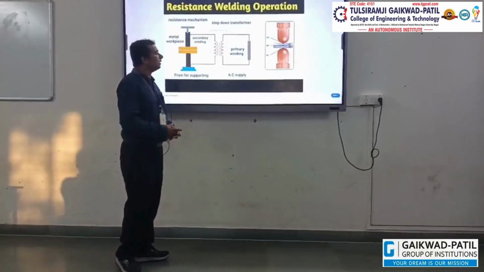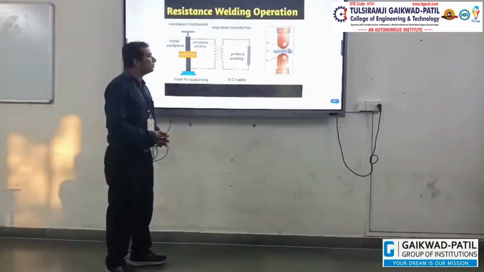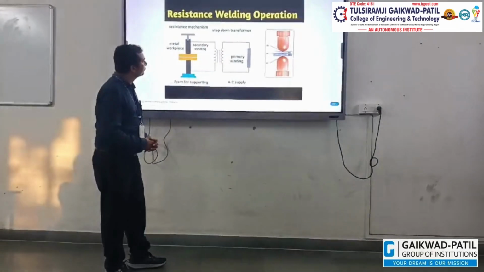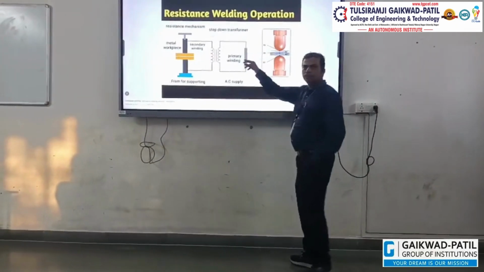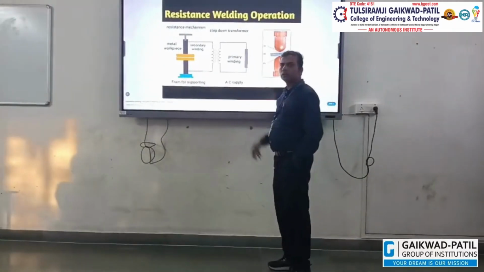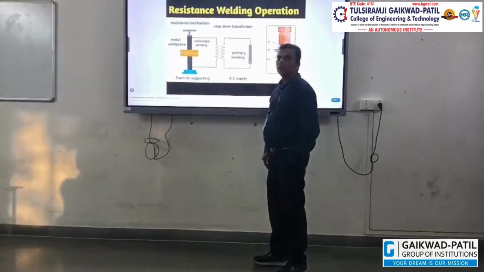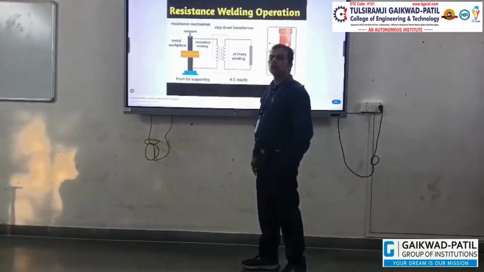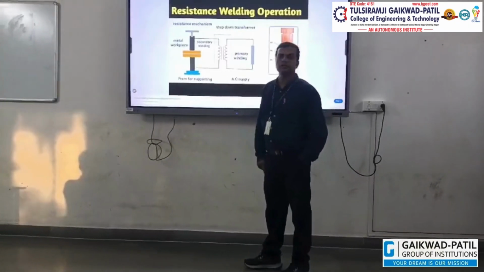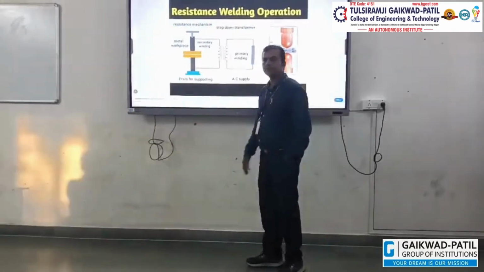In resistance welding, various components are used. This is the supply source, where we use an AC source, and this is the primary winding. Here we use a step down transformer, and this is the secondary winding.